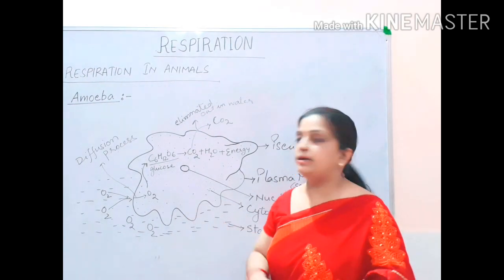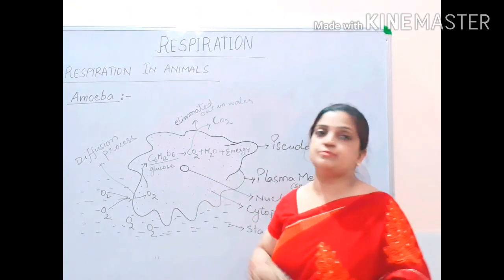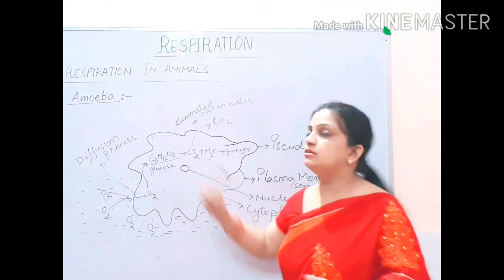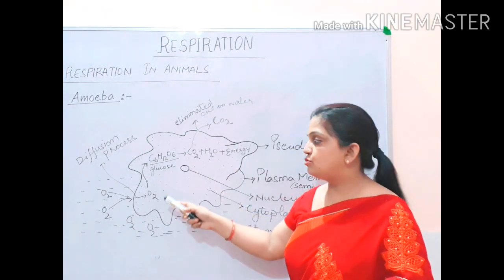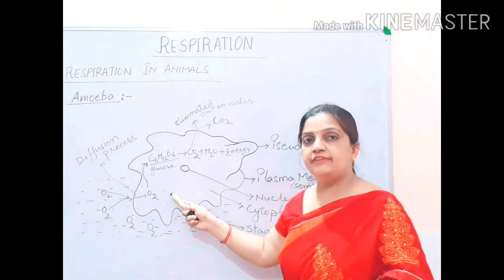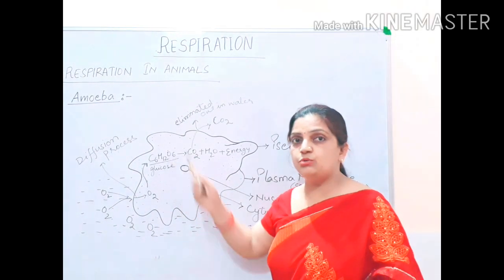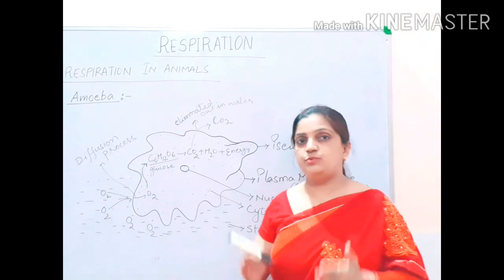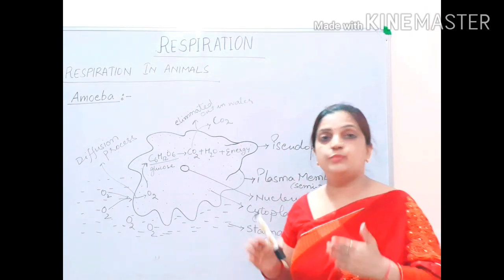Now inside the amoeba body, with the nutrition process, glucose is already present. C6H12O6 is the chemical formula for glucose. So this oxygen entering the body of amoeba by diffusion will react with glucose. React with glucose means the oxidation process will take place. Catabolic process will take place. Breakdown process will take place. Hope you know these terms very nicely.